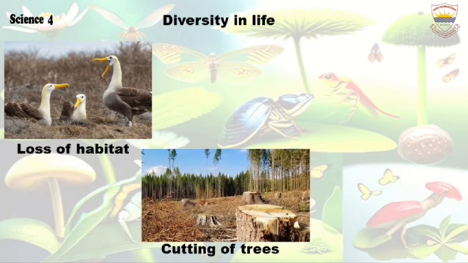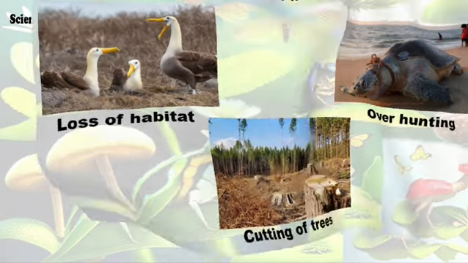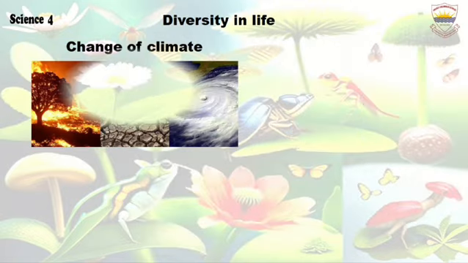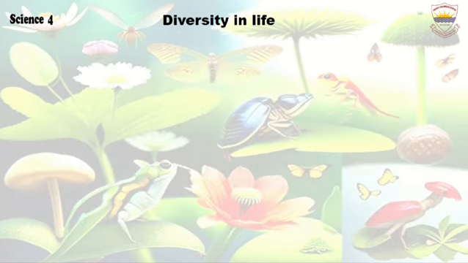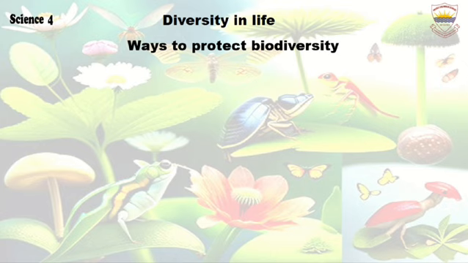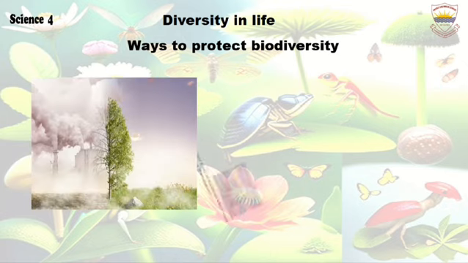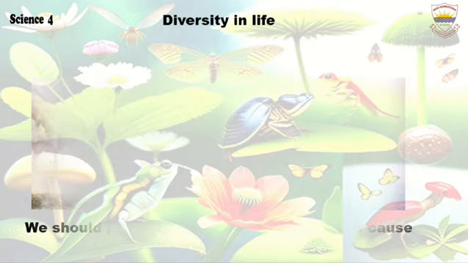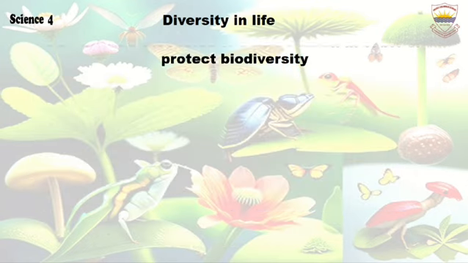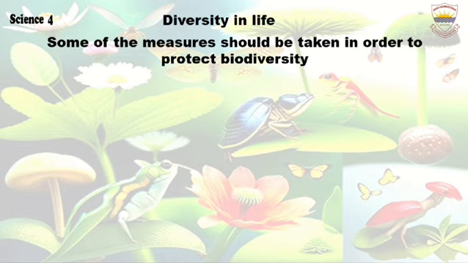Some of these factors are loss of habitat, cutting of trees, overhunting, change of climate, pollution, global warming. There is a need to protect the biodiversity, which would otherwise badly affect the ecosystem. Ways to protect biodiversity. Certain measures should be taken in order to protect the variety of life or biodiversity on Earth. We should prevent and ban all the things which cause the loss of biodiversity. Following are some of the measures which should be taken in order to protect biodiversity.